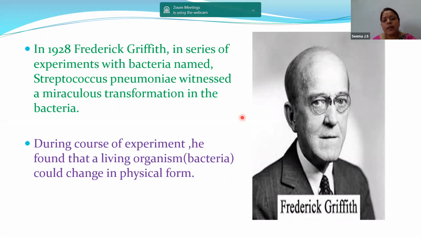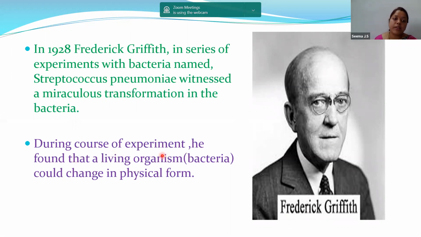That's why the experiment conducted by Frederick Griffith is called the transformation principle. So children, if you get a question in your exams, what is the transformation principle, or write about Griffith's experiment, or write about the Streptococcus pneumoniae experiment, you have to write about the transformation principle only. And what is the year? It is 1928.